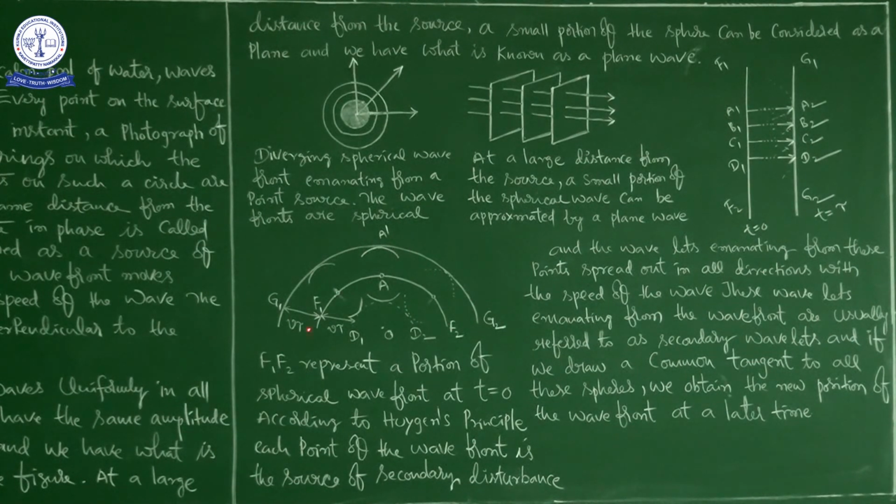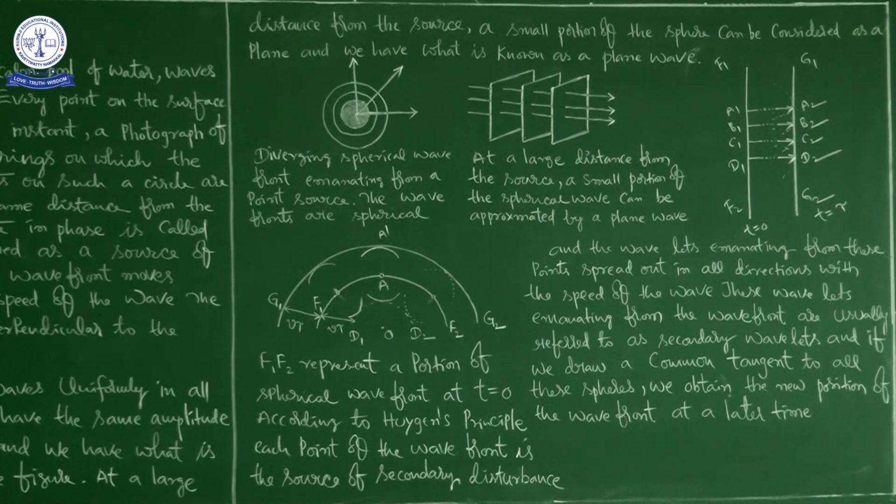So what he is saying is, according to Huygens principle, each point of the wavefront, suppose this is the wavefront at time t equal to 0, no? Let me take 2 or 3 points for our convenience. These 3 points act as a source of secondary wave, source of secondary disturbance, and source for secondary wavelets. So from here the initial one, and the secondary one, and the third one.